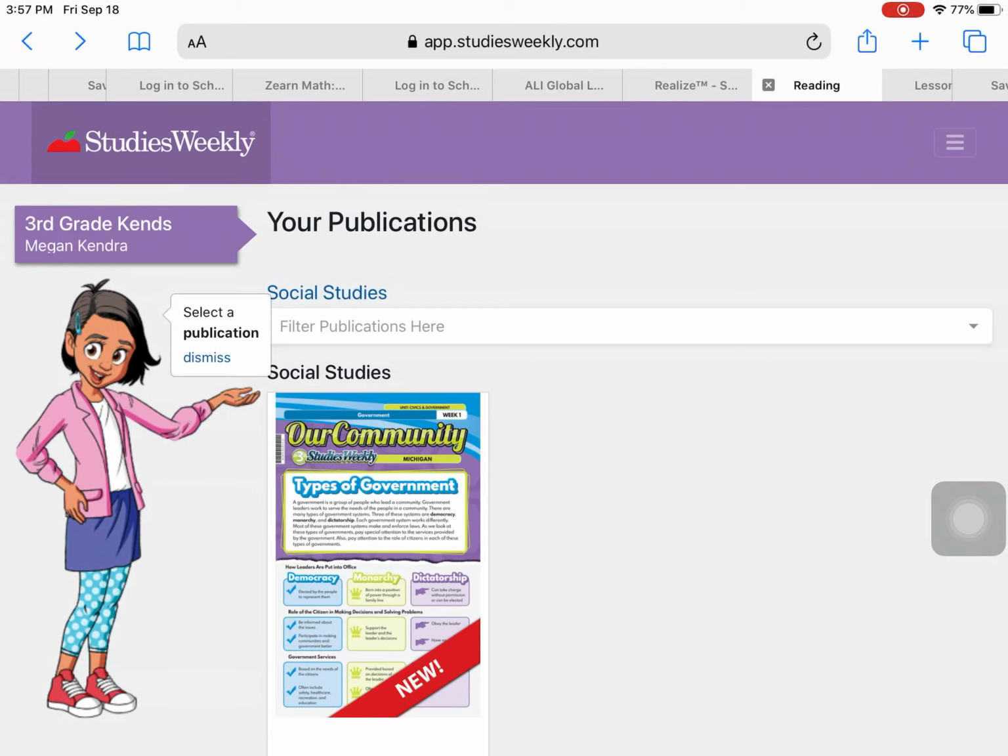So you may be on studiesweekly.com/online logging in, or you might be using your newspaper version if you have that now. Both are the same exact readings. The online version just has a little more features like reading to you and highlighting and things like that.